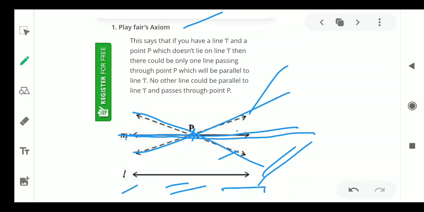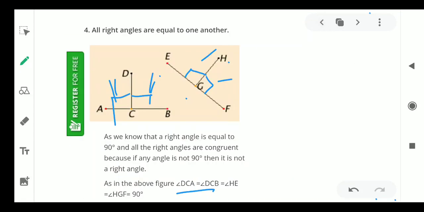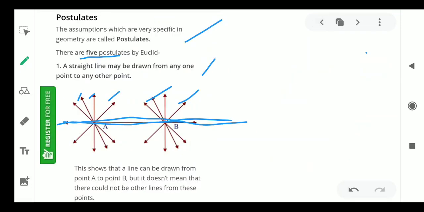We can draw more lines from the point P, but amongst all the lines, only one line is parallel to this given line. This is called the Playfair axiom. I hope that you understand all the postulates, very important postulates these are.